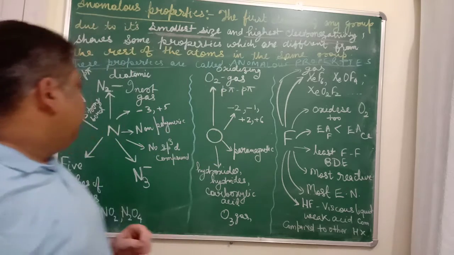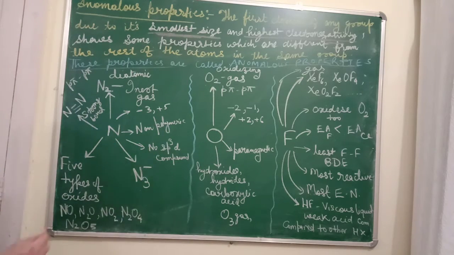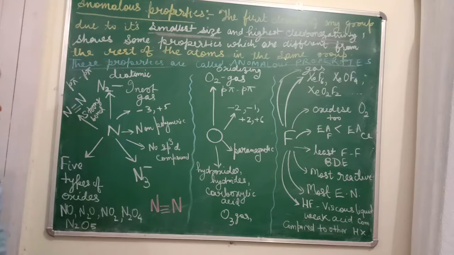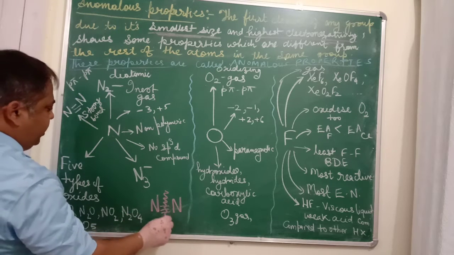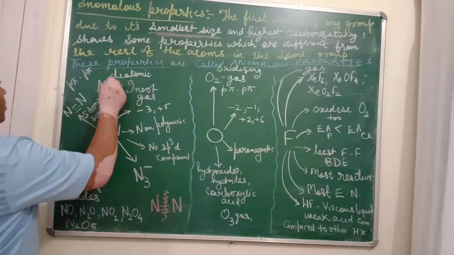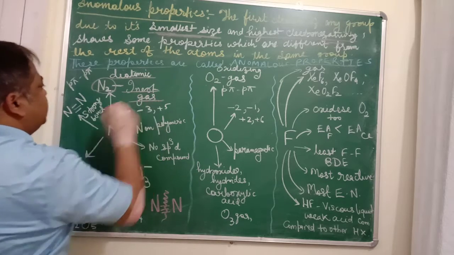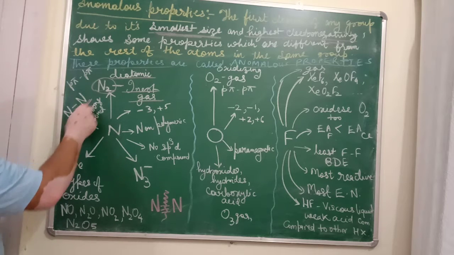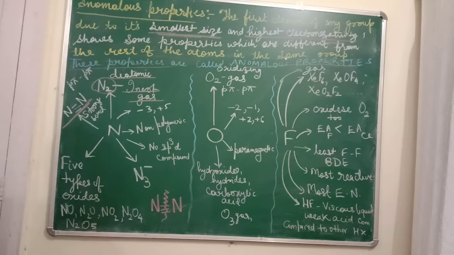First, as you know, nitrogen is an inert gas and it has a strong nitrogen-nitrogen triple bond. This triple bond breaks with high energy which we get during a thunderstorm, and that is how nitrogen fixation takes place. That is why nitrogen is also a diatomic inert gas. It does not easily react. It has a strong nitrogen-nitrogen triple bond due to p-pi bonding.